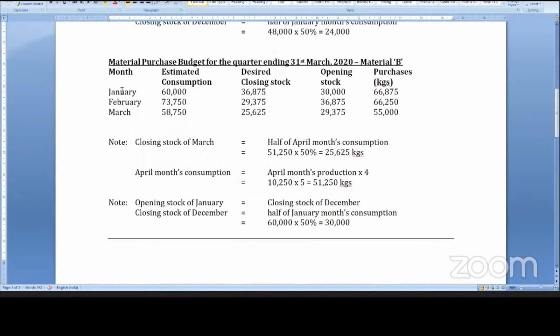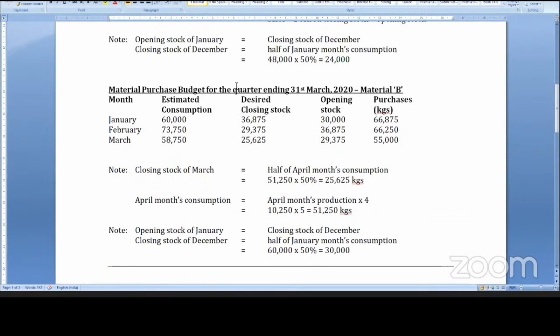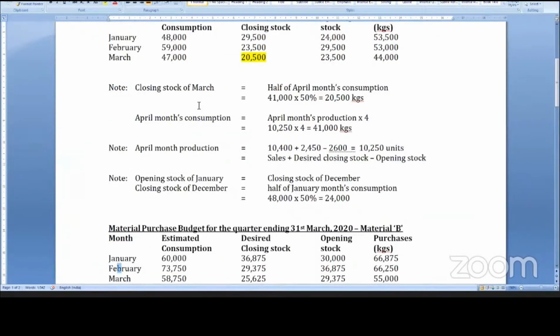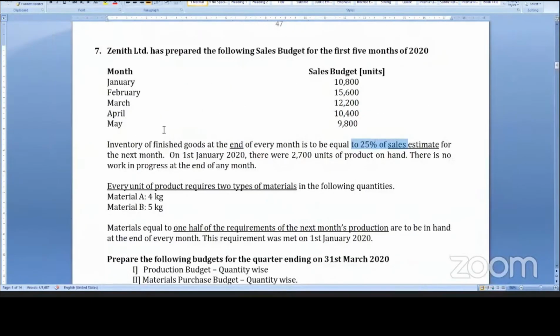Actually, material purchase budget for the quarter ended 31st March, material B, January, February, March. It says that for producing every 1 unit of the product, 2 types of raw material are needed: A 4 kgs, B 5 kgs. Wherever you put 4, you have to put 5 kgs here.